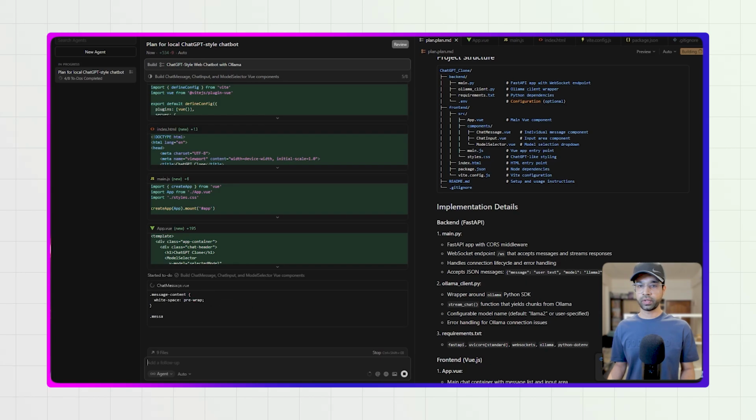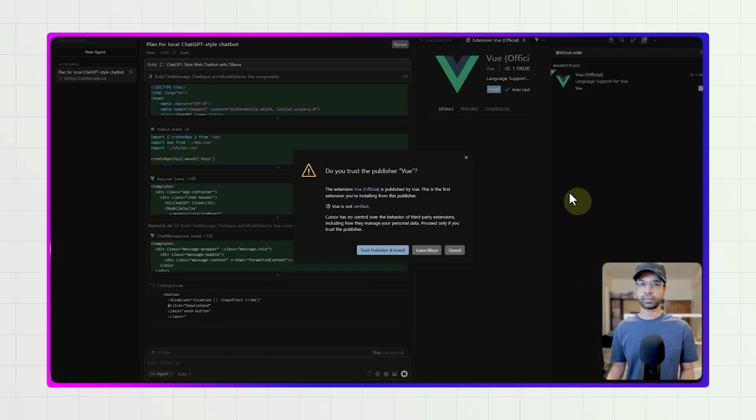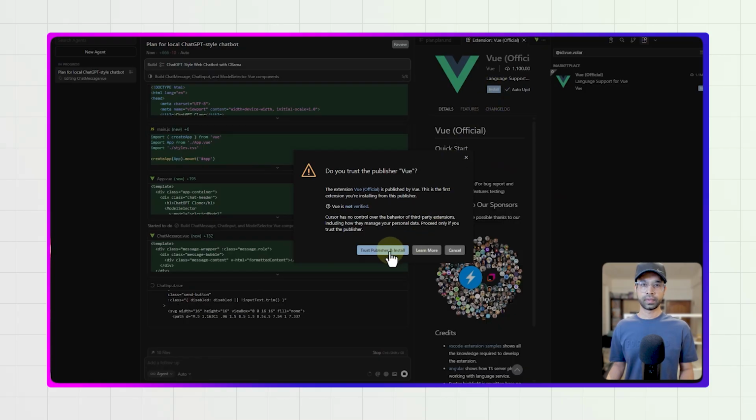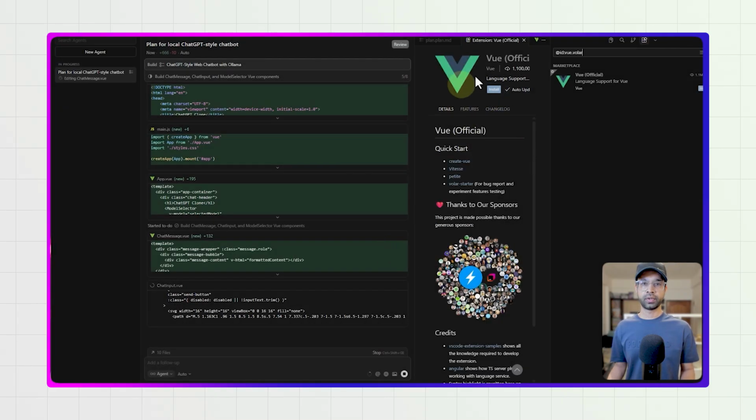It says, do you want to install the recommended Vue official extension? Yes, I'll say install, trust publisher and install. It's going to ask for any of these things, so I'm going to do that.